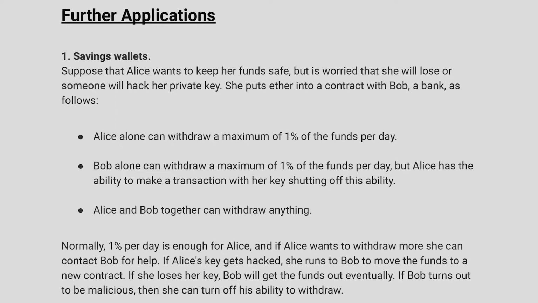Normally, 1% per day is enough for Alice, and if Alice wants to withdraw more, she can contact Bob for help. If Alice's key gets hacked, she runs to Bob to move the funds to a new contract. If she loses her key, Bob will get the funds out eventually. If Bob turns out to be malicious, then she can turn off his ability to withdraw.